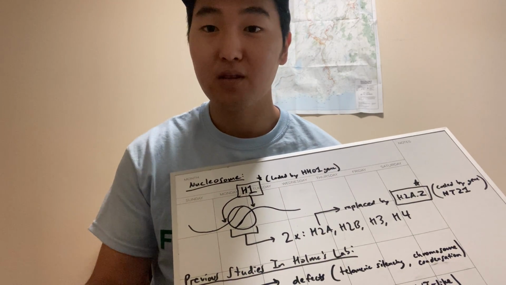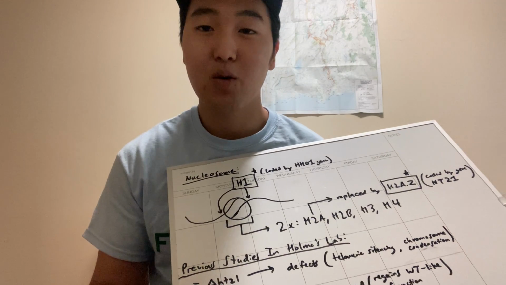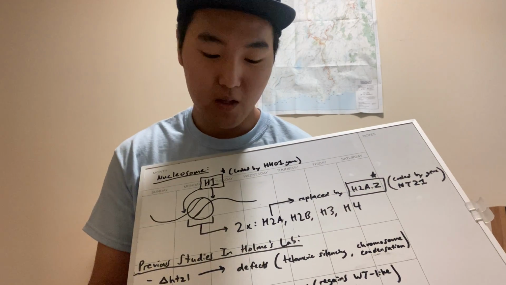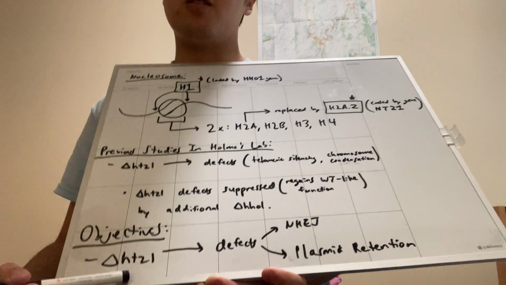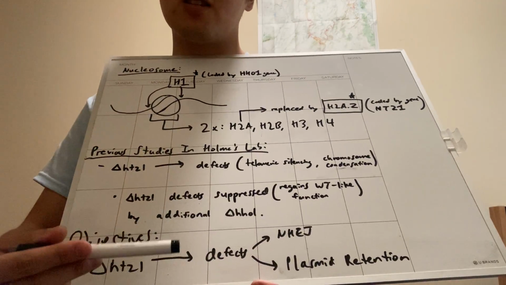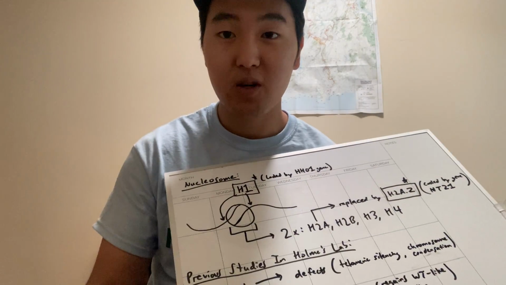So skipping forward and a little sneak peek into my project, we have found that deletion of H2A.Z causes defects in these 2 processes, and the relation with H1 can be further found in